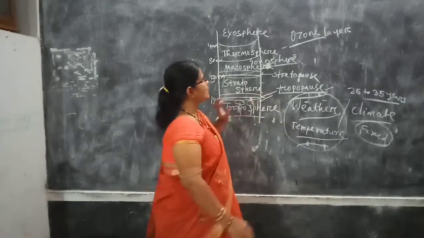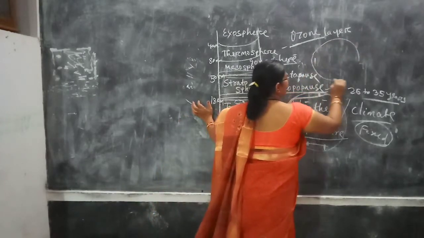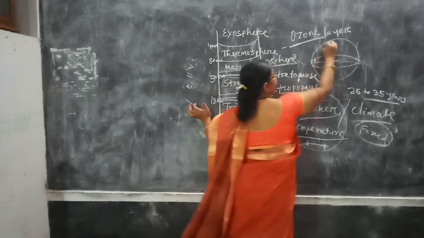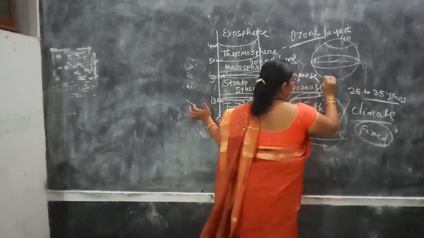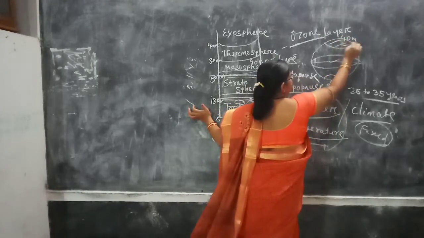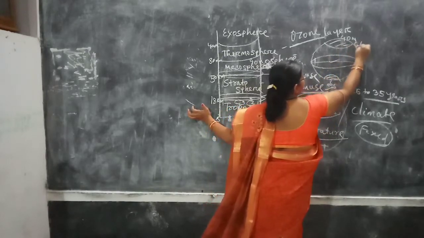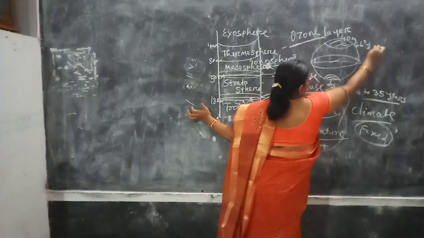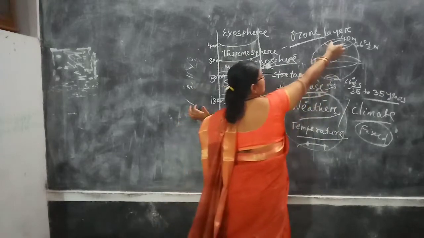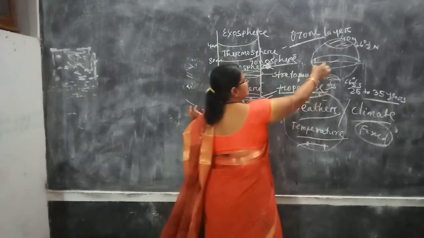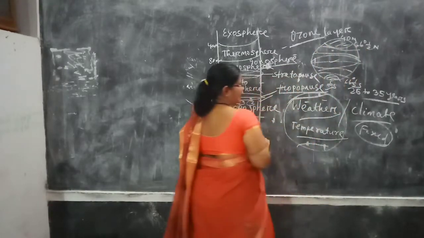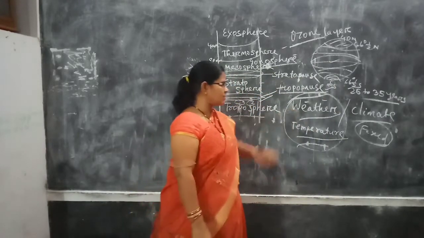The climate of the equatorial area is hot and humid. Can you change it immediately? The climate of the polar area is very cold. Can you change it? 90 degree south, 90 degree north, Arctic circle, Antarctic circle, 66 and a half degree north, 66 and a half degree south. Can you change it immediately? No. Extreme cold climate is here. Hot and humid climate is here. And here you will get the temperate climate. Grassland vegetation is here. You can't change it immediately. So climate is fixed in nature.